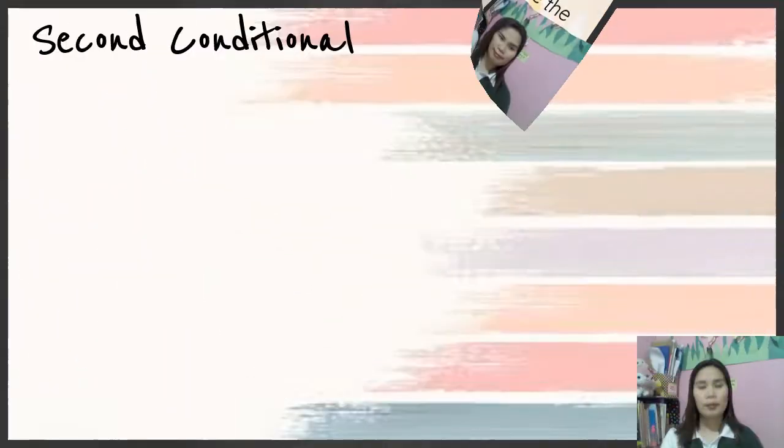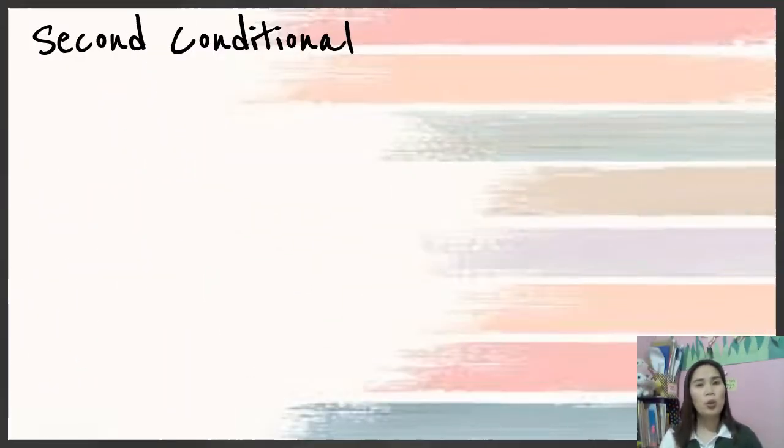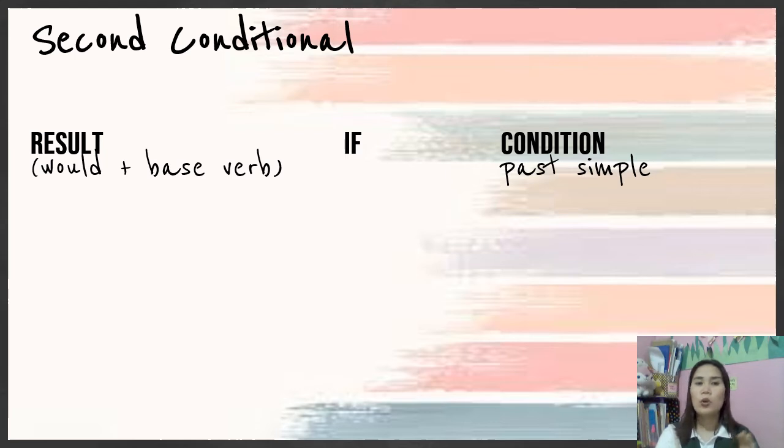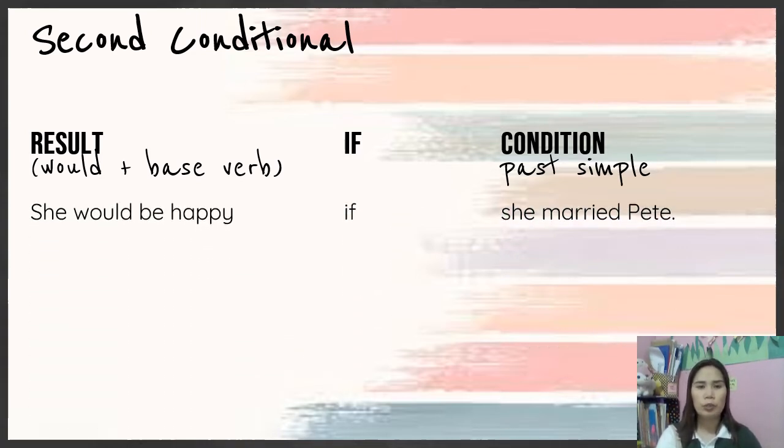Okay, so like the first conditional, in the second conditional we can also reverse it by doing this, okay? So the first part is the result followed by the condition. So it's the same thing. You have to use would plus the base form in the result, and you have to use the simple past in the condition. So it will look like this. She would be happy if she married Pete. So it is rather not real, because she did not marry Pete. So how could she be happy?